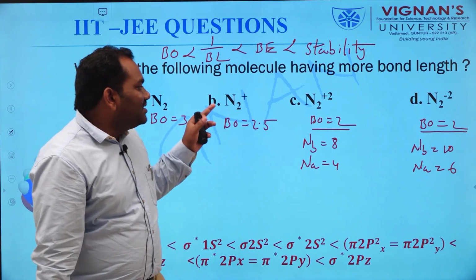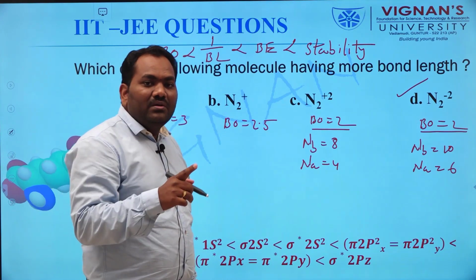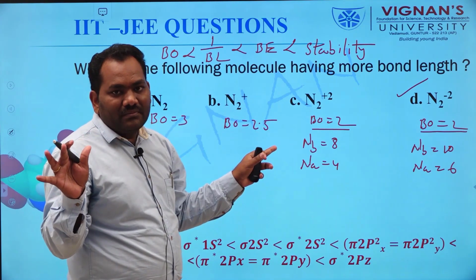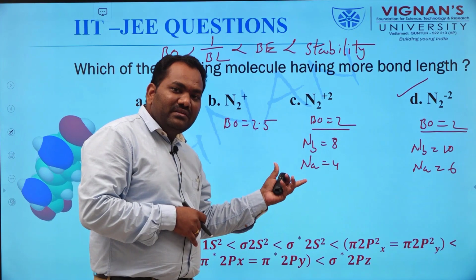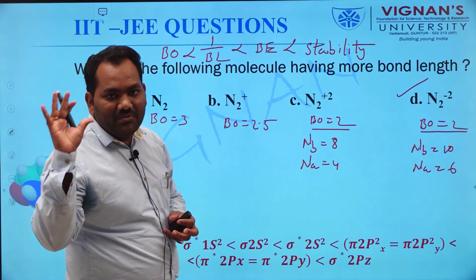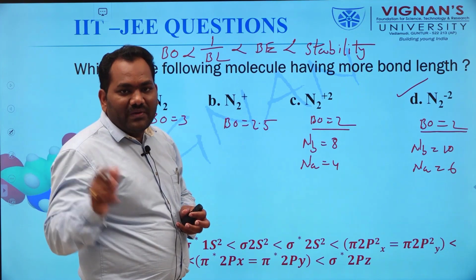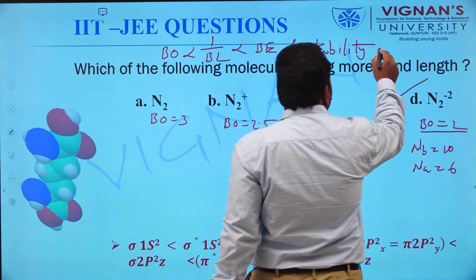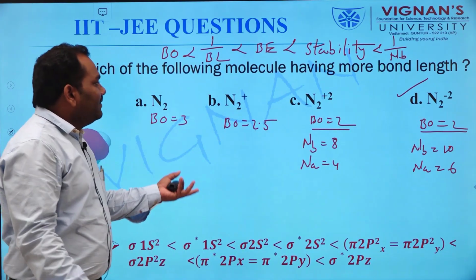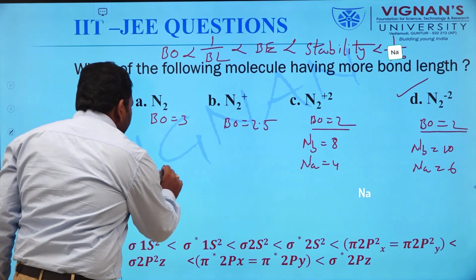The correct answer is N2 2 minus is less stable, even though N2 plus and N2 minus have the same bond order. If you face this situation, we go for the anti-bonding electrons. We can explain the stability on the basis of the number of anti-bonding electrons. The stability of a molecule is always inversely proportional to the number of anti-bonding electrons. We can explain the stability, and also the bond enthalpy order.